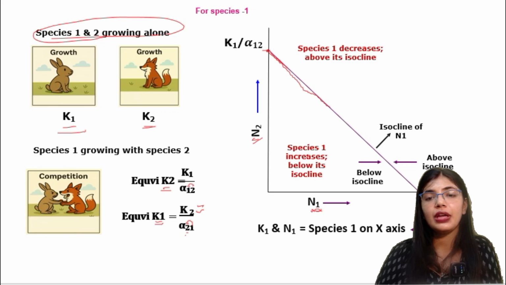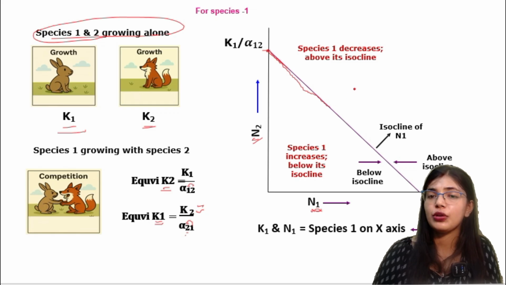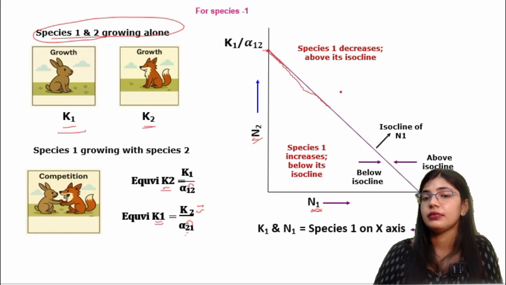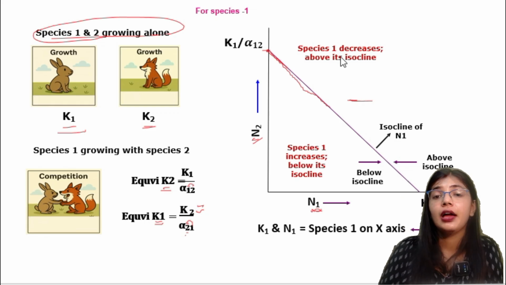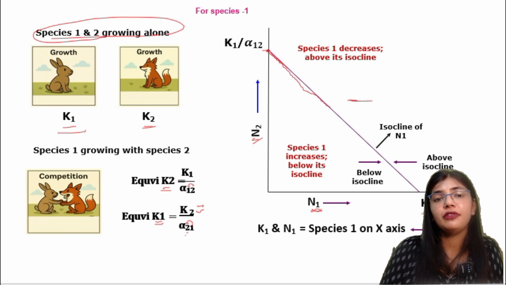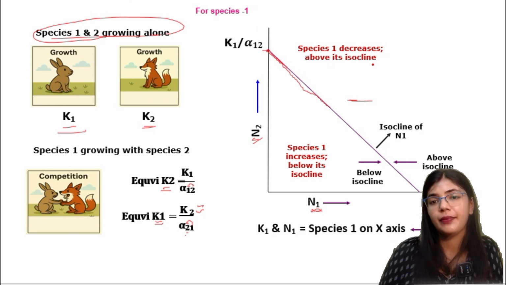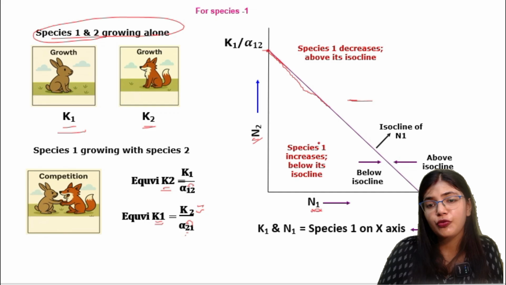So when we talk about the isocline, what happens? Below the isocline, the species 1 will increase. Above the isocline, the species 1 will decrease. This is only for species 1.